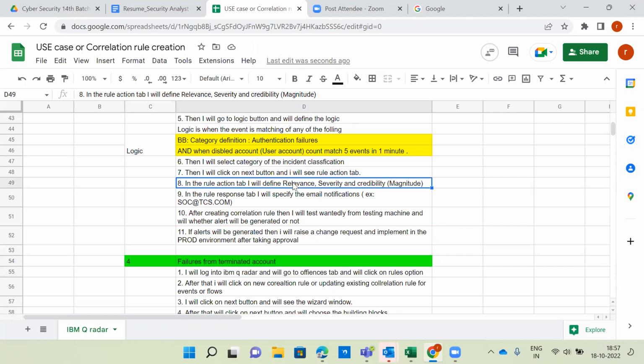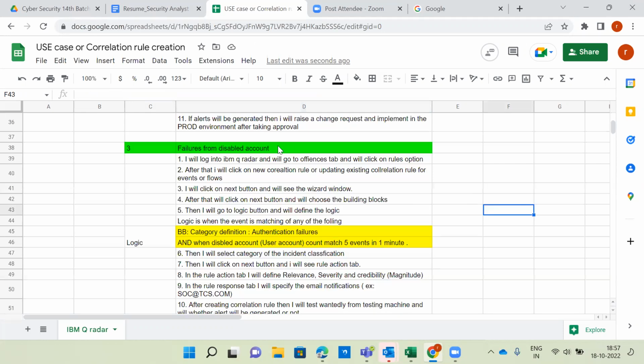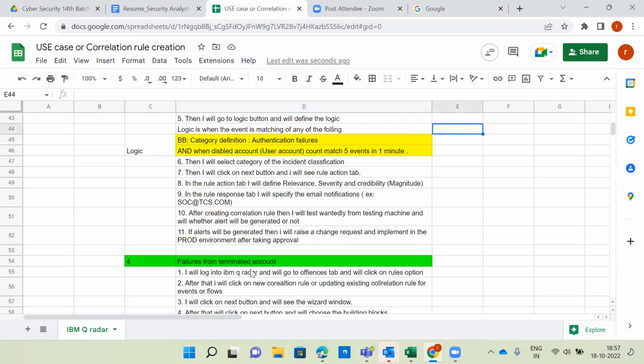Terminated account and disabled account difference, can anyone explain? This is the terminated account policy. This is the disabled account policy. What is the difference between disabled and terminated? Disabled means it can be enabled once again. Yes, terminated means permanently removed from the organization. Excellent, that's the perfect answer. From disabled, we can enable it once again. As per the account lockout policy, if he tried more than 3 or 5 attempts, the account is automatically disabled. That doesn't mean he was removed or resigned, or terminated from the company. He left the company otherwise.